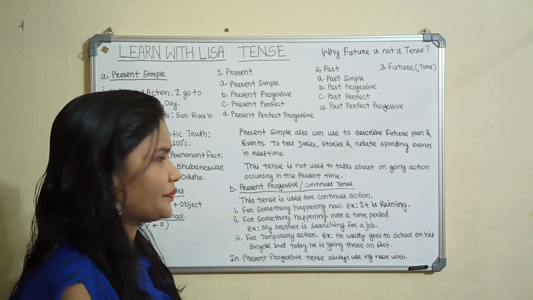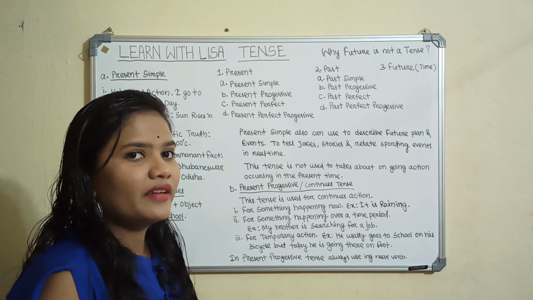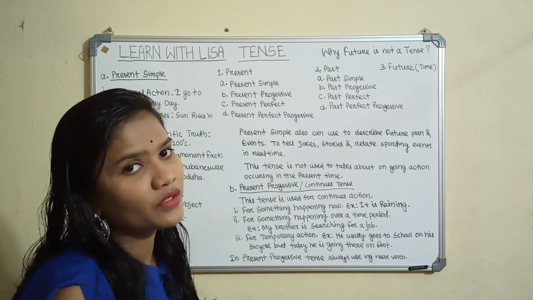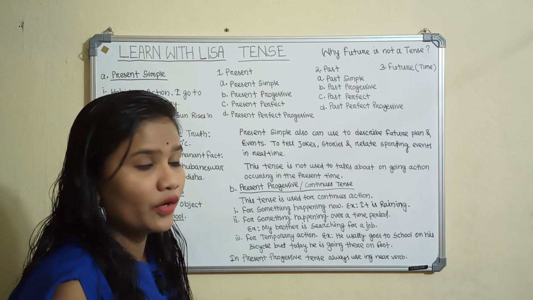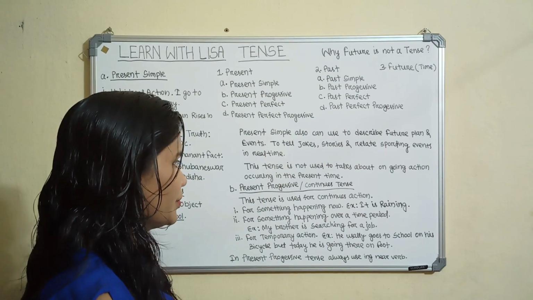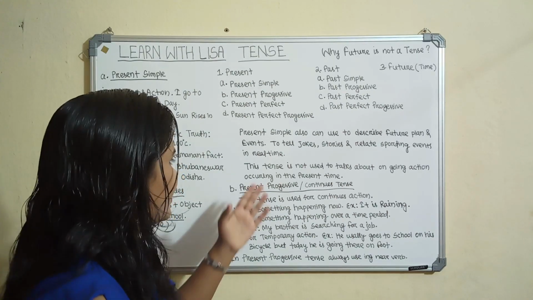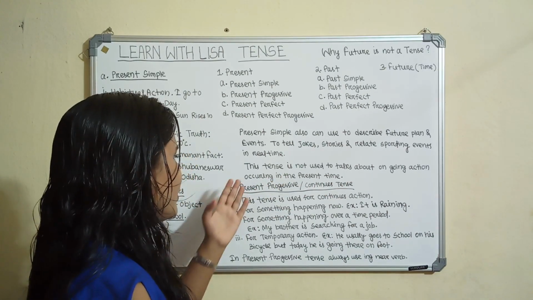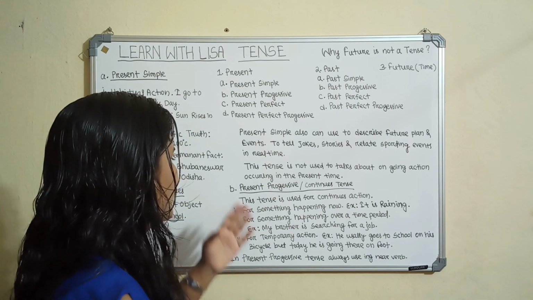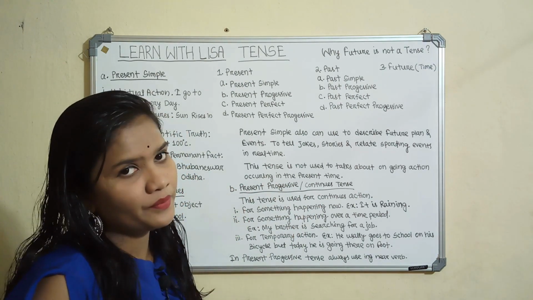Now we discuss where present simple tense is not used. This tense is not used to talk about an ongoing action occurring in the present time. So the second one is present progressive tense.